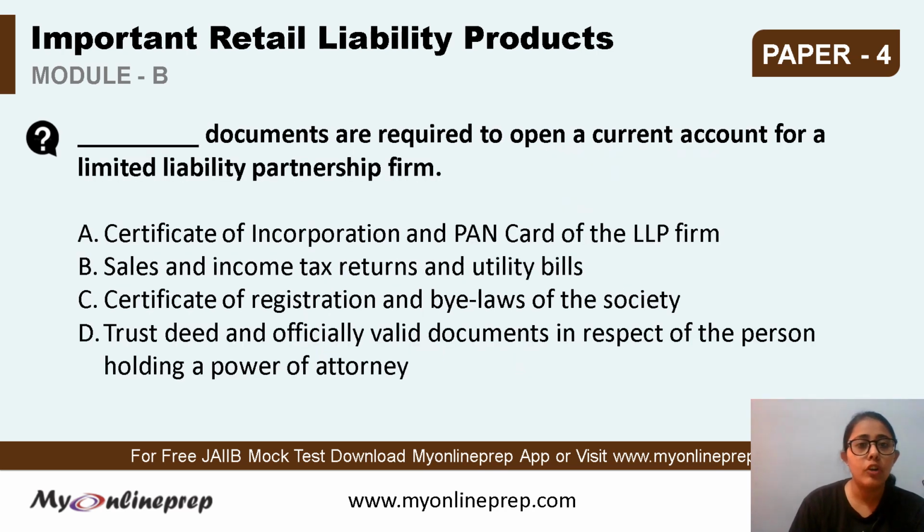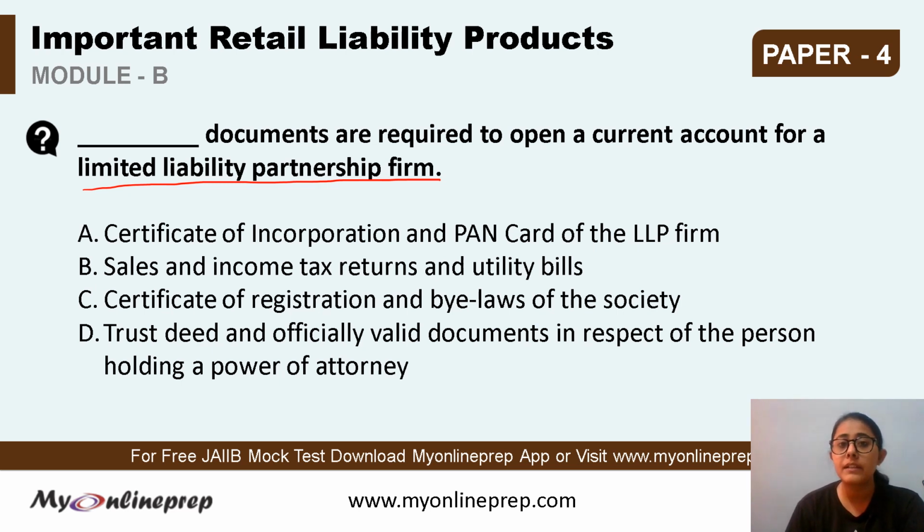Okay, what documents are required to open a current account for a limited liability partnership firm? Limited liability partnership firm के केस में पूछा गया है. Options are certificate of incorporation and PAN card of the LLP firm, the sales and income tax returns and utility bills, the certificate of registration and bylaws of the society, the trust deeds and officially valid documents in respect of the person holding a power of attorney.